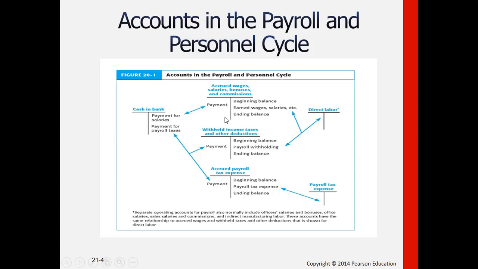Then in addition to that, we also have to know that salaries, if not paid within one accounting period, will have to be accrued. So we have here the accrued wages, salaries, bonuses, and commissions. So to compute using the T account, we have the beginning balance, and then we add the earned wages and salaries, then deduct payment, and we get the ending balance of that.